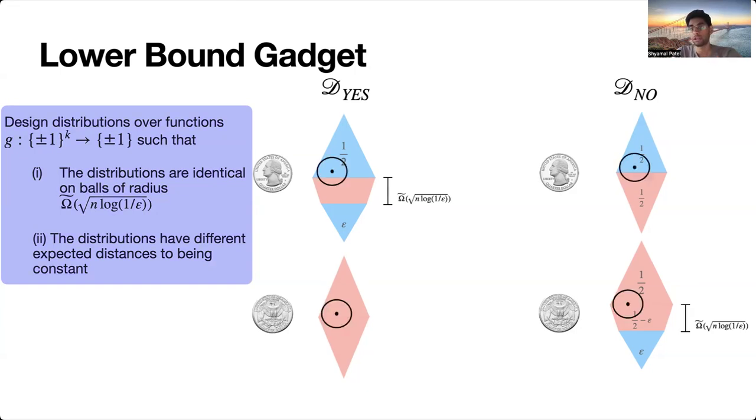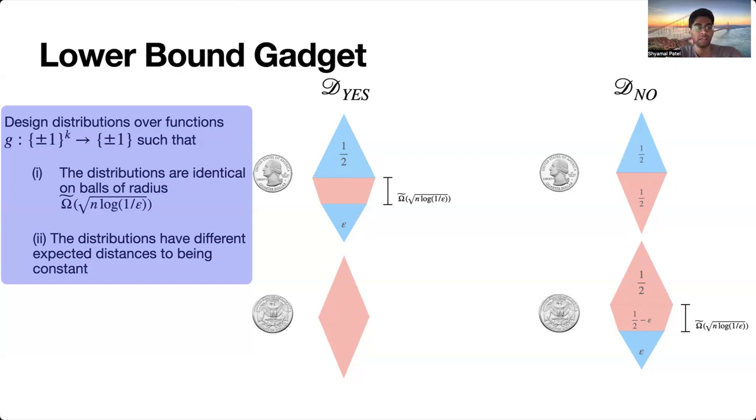The first one is sort of like a proof by picture. So if we take a point here, let's just say we pick this point, if we drew from D_S, half the time this point is blue on top with red on the bottom. The other half of the time it's all red. And if you look over at D_no, it's exactly the same, right? Half the time it's blue on top with red on the bottom. Half the time it's all red. And so this gives us that they're identical on balls of this radius. You can check the additional cases in this same exact way, and you can see this.